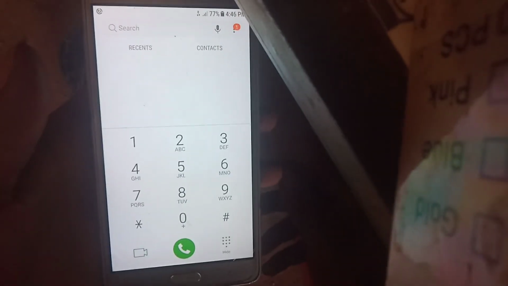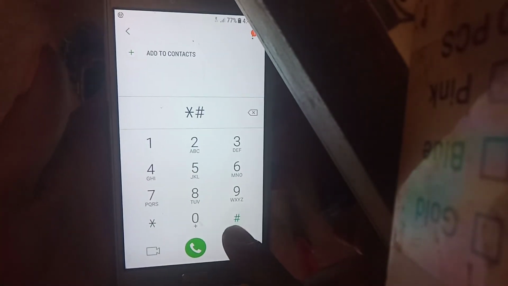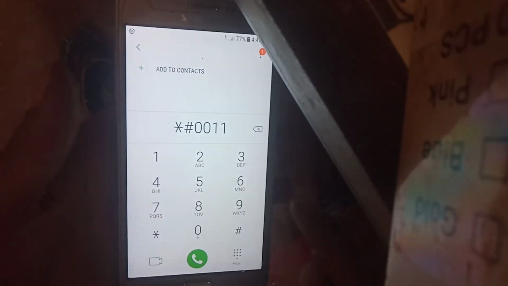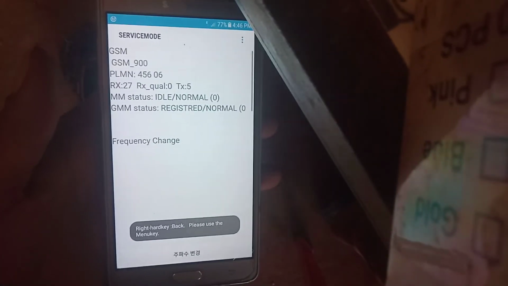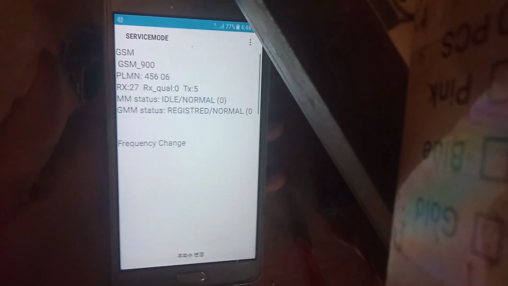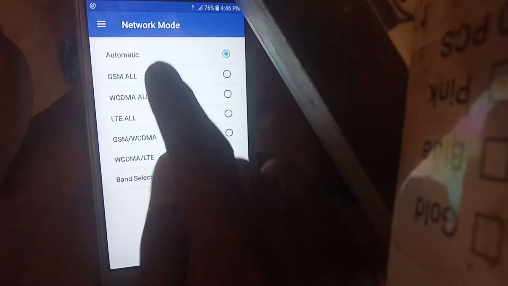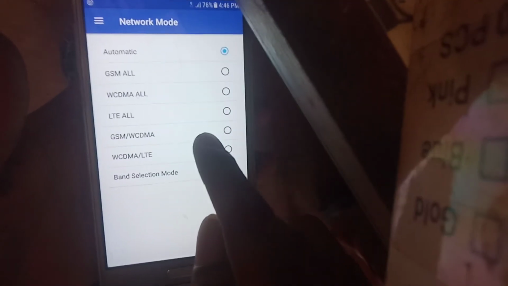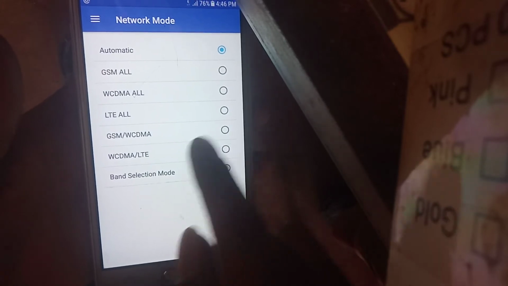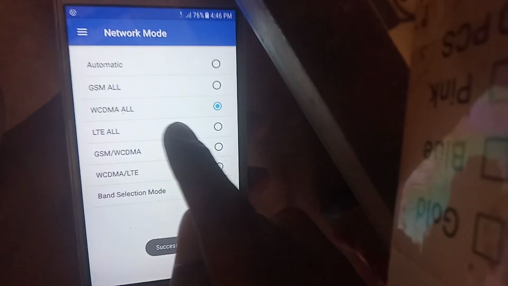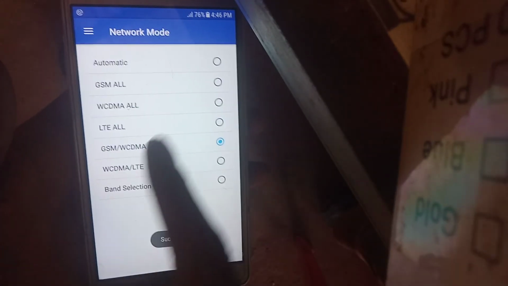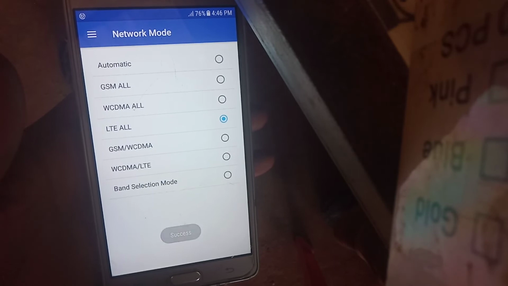So now we're going to tap on here and type in *#0011#, and when you are on this page you will see the word carrier mode. So click on this carrier word, click on that, and on this page you will see all LTE or WCDMA LTE. So I recommend you choose the all LTE mode here. So the phone will be changed to LTE.